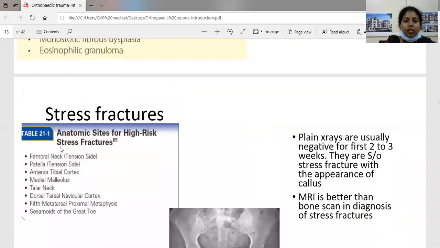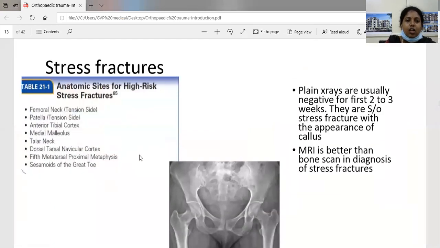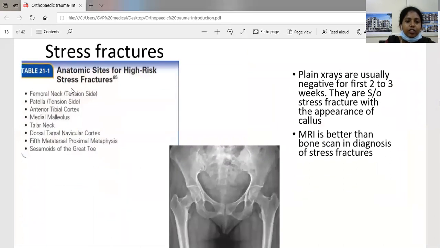So what are the anatomical sites at high risk for stress fractures? The common sites are the femoral neck, which is on the tension side, patella on the tension side, anterior tibial cortex, medial malleolus, talar neck, dorsal tarsal navicular cortex, fifth metatarsal proximal metaphysis, and sesamoids of the great toe. Usually, as I said, plain X-rays are negative for the first 2 to 3 weeks. They are suggestive of stress fracture with the appearance of the callus. MRI is better than the bone scan in diagnosis of stress fractures.